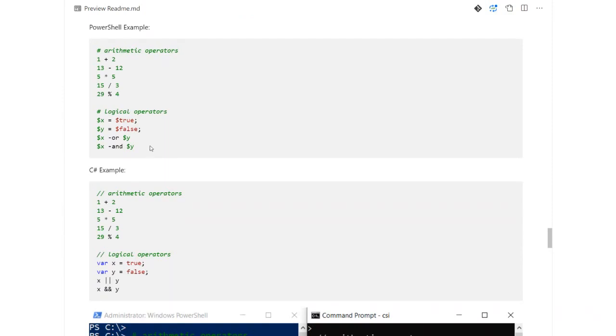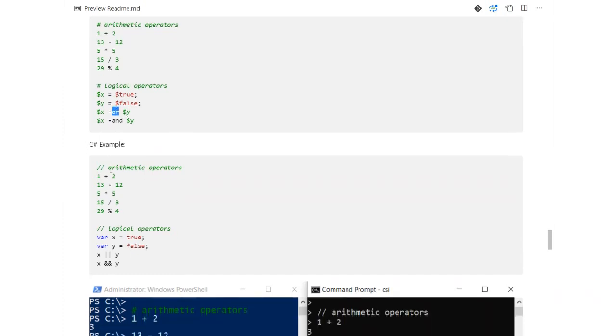Binary operators also include logical operators. So you can do something like a logical AND or OR. If I have some values in the x and y variables, I can do x -or y. In PowerShell, we use a hyphen for the logical operator, so we use a hyphen and the name of that operator, and it will give the respective value. AND is something like: 1 and 1 would be 1, and 1 and 0 would be 0. So we can use a logical operator depending upon what logic we are building.